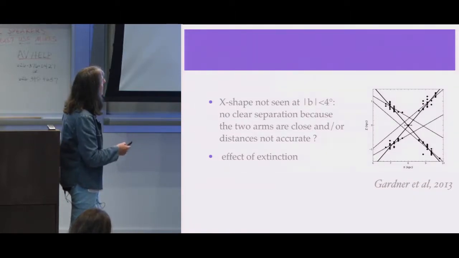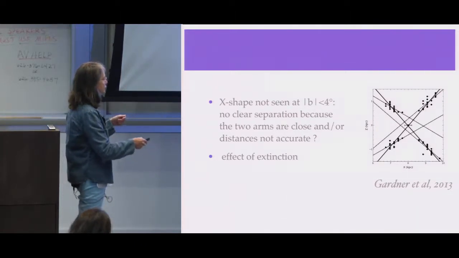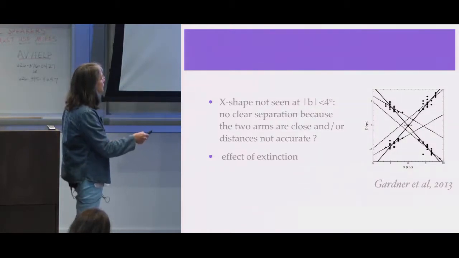Now if you look at the plane X, which is along the line of sight to the bulge, and Z, the vertical position, and look at the measurement of the clumps at different longitude and latitude, here you can fit an X shape on that.